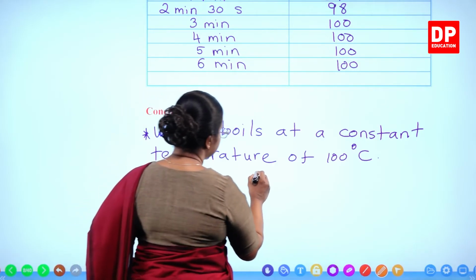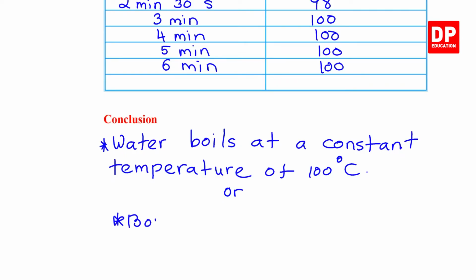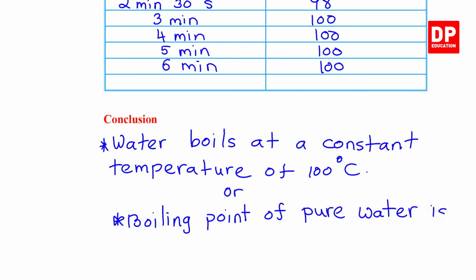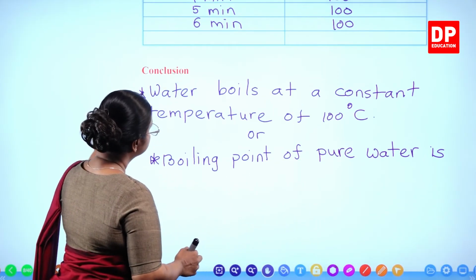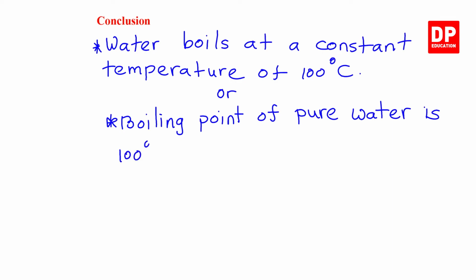Or in other words, we can say the boiling point of pure water is 100 degrees Celsius under standard pressure.